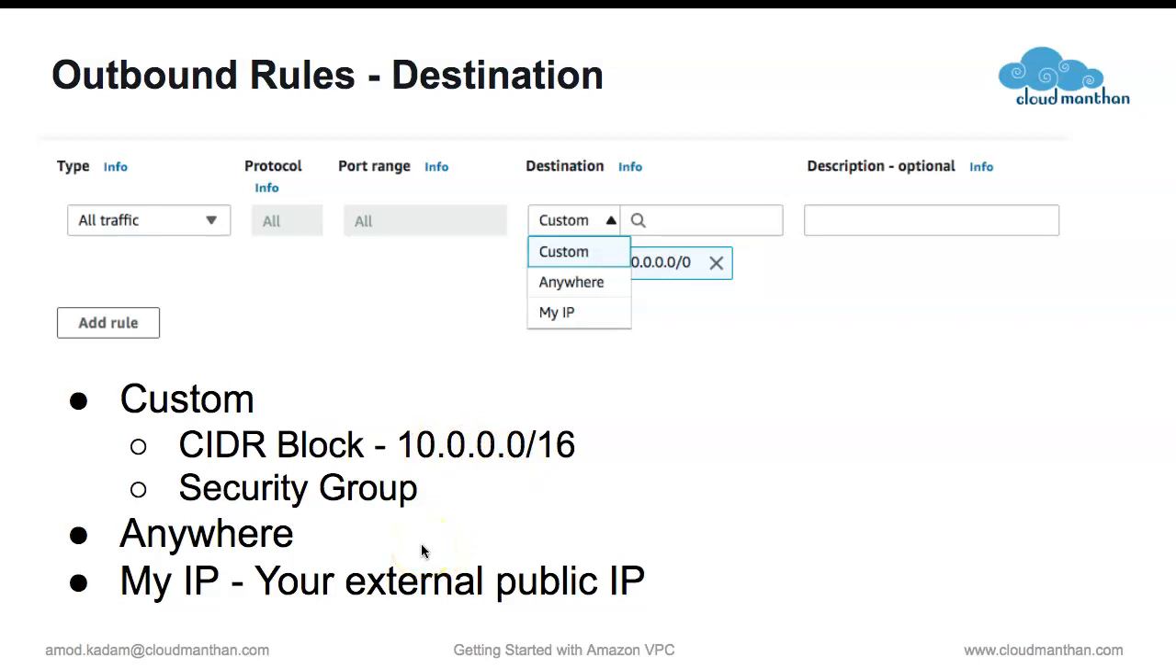Now it is your responsibility to set these inbound rules as well as outbound rules. This is a shared responsibility model as far as security is concerned. AWS is responsible for hardware security, physical security of servers and so on, but you are responsible for managing the security at your EC2 instance level.